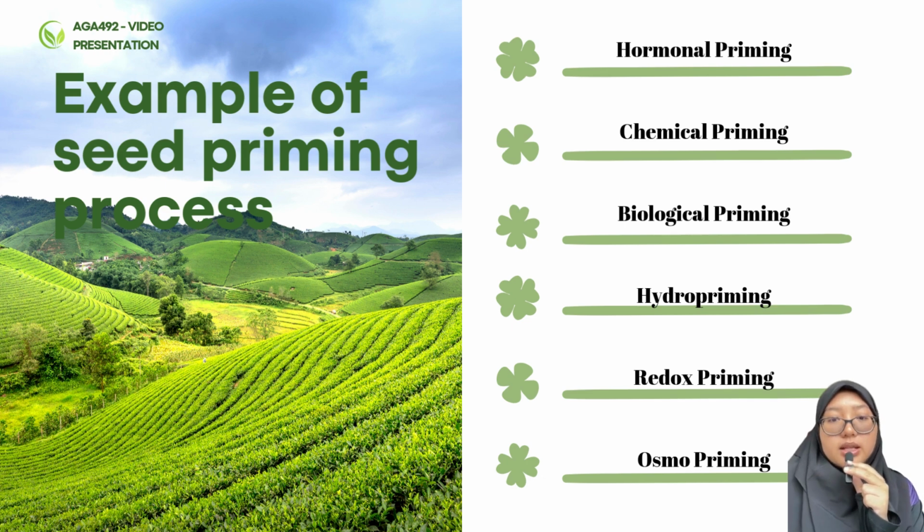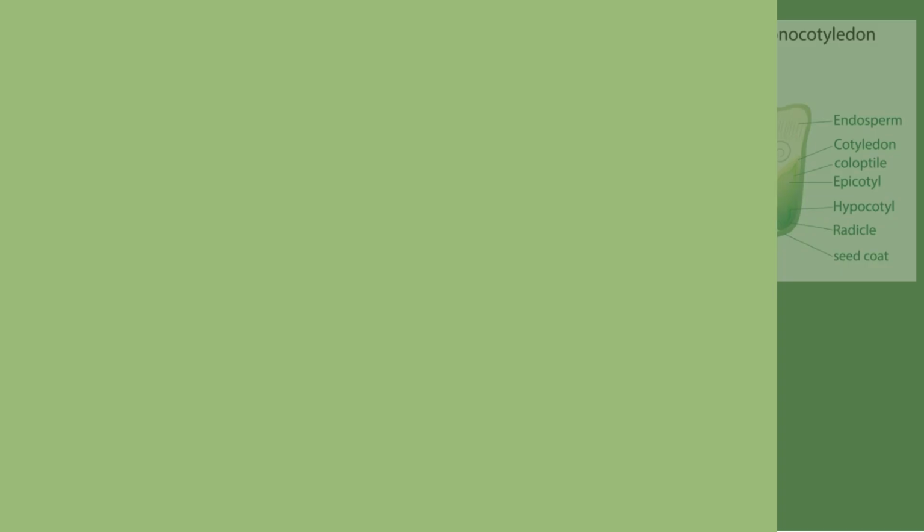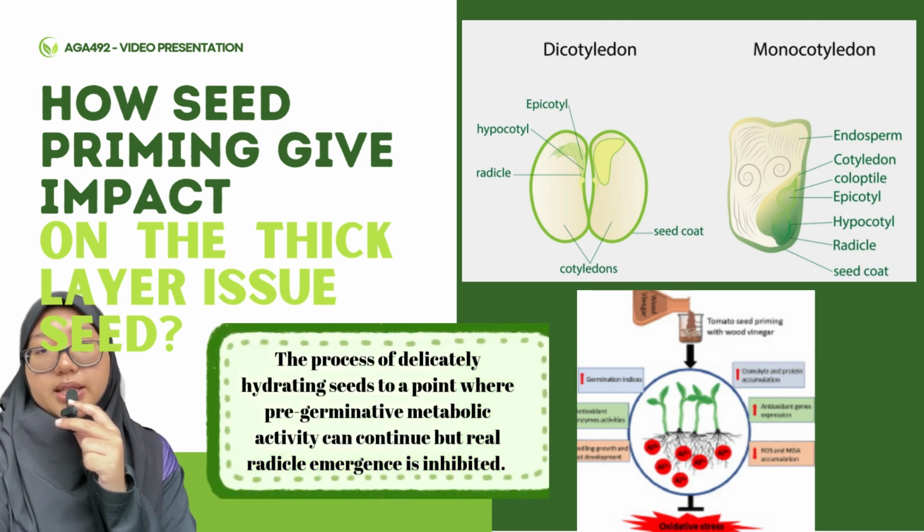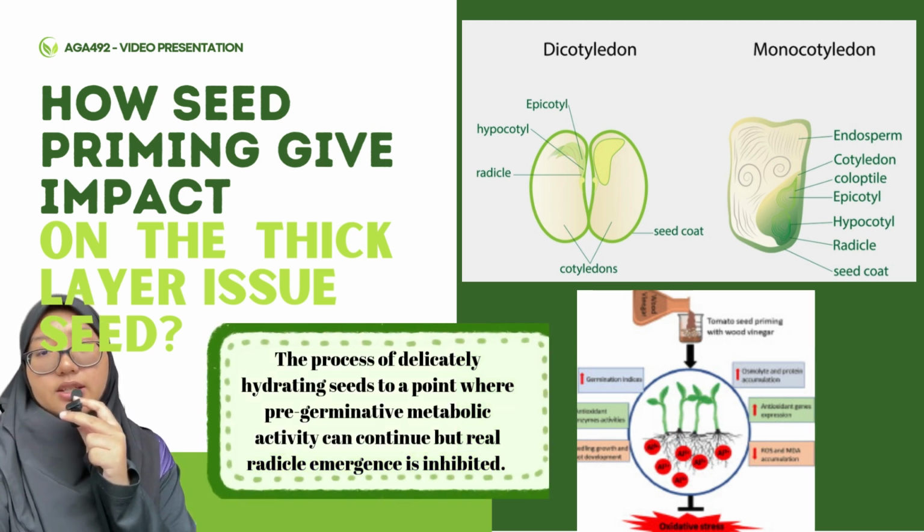Osmopriming means we use chemical solutions, where the concentration of the chemical is lighter, so it is affected by the osmosis process.